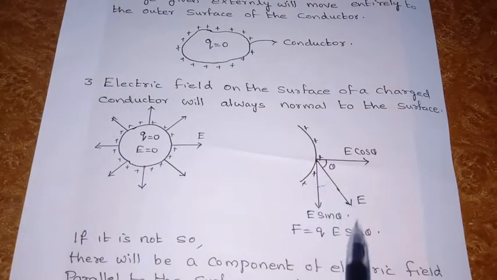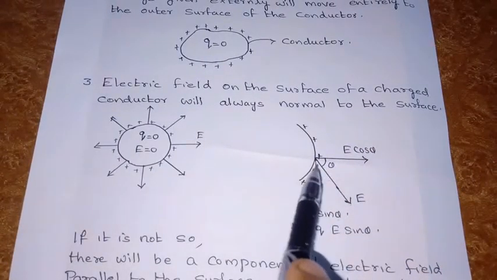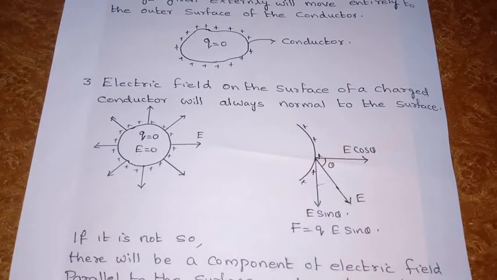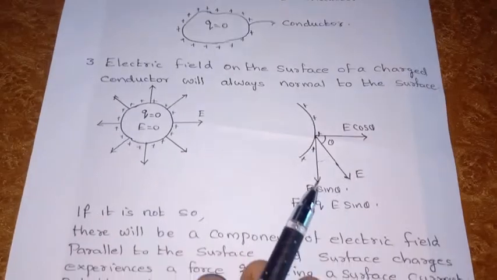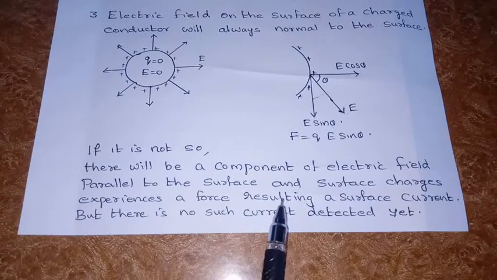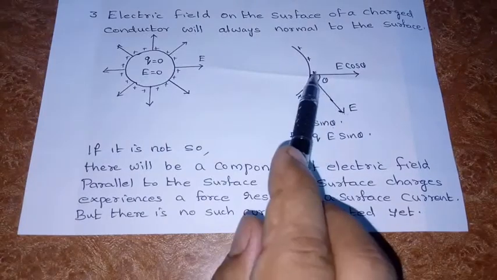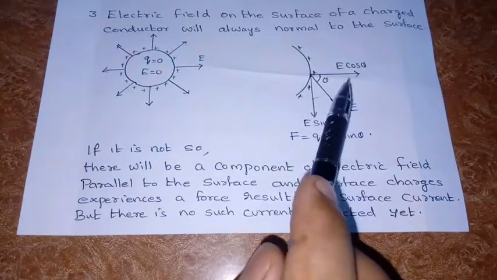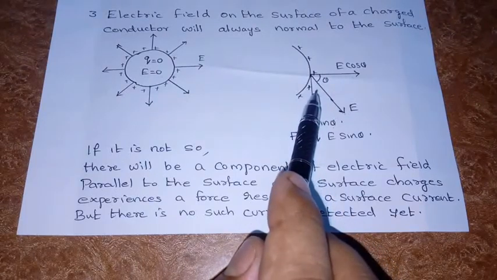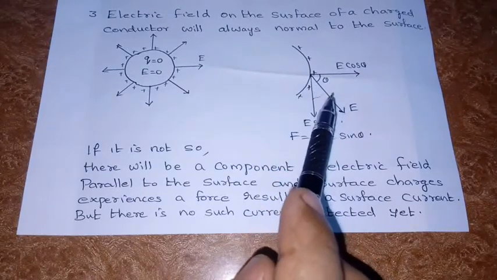Under that force, surface charges will move. This happens only if the electric field is not perpendicular to the surface. But no such charge movement and no such surface current is obtained. That means there will be no such electric field which is not perpendicular to the surface. The electric field will always be perpendicular to the surface. The absence of a surface current shows that the electric field will always be perpendicular to the surface of the charged conductor.